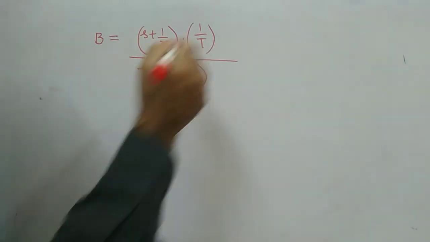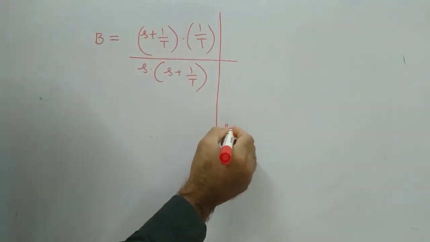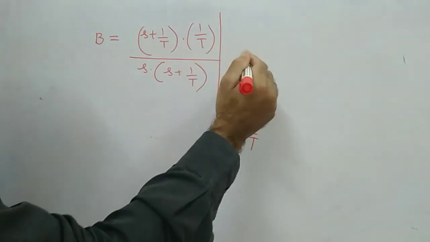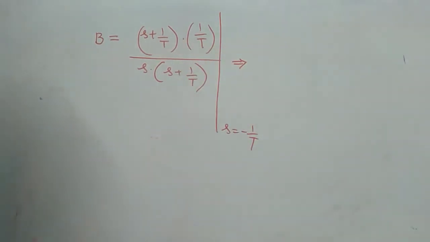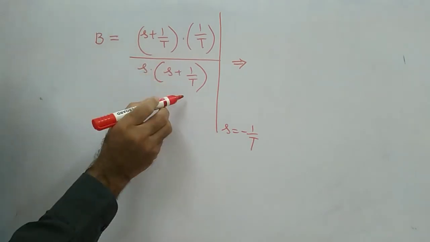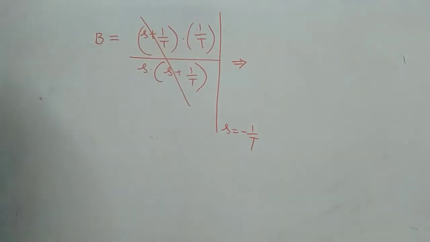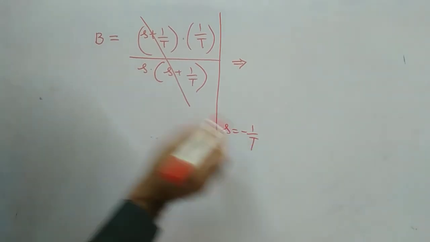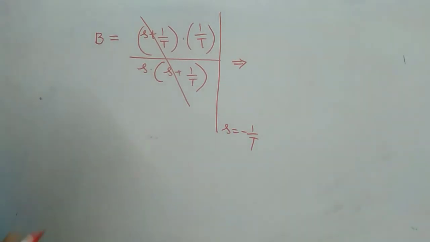In which substitute s equal to minus 1 by t. Likewise, this implies, what you will get? s plus 1 by t, s plus 1 by t, both will be cancelled out. Clear? Then s value is minus 1 by t, you substitute.